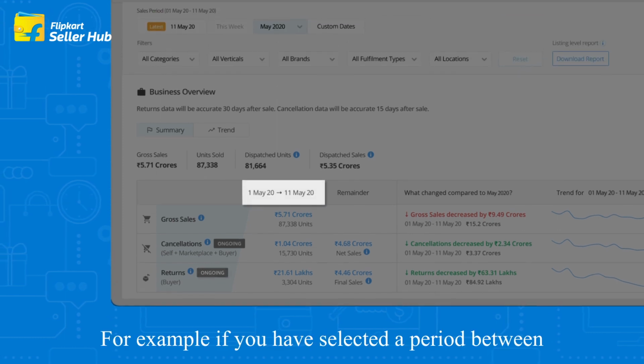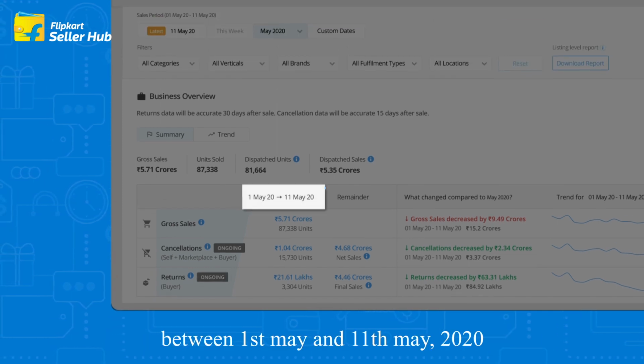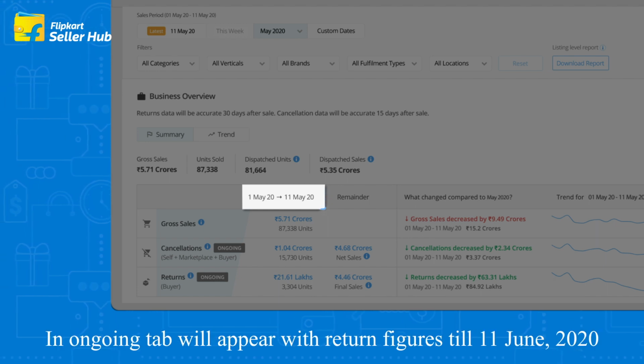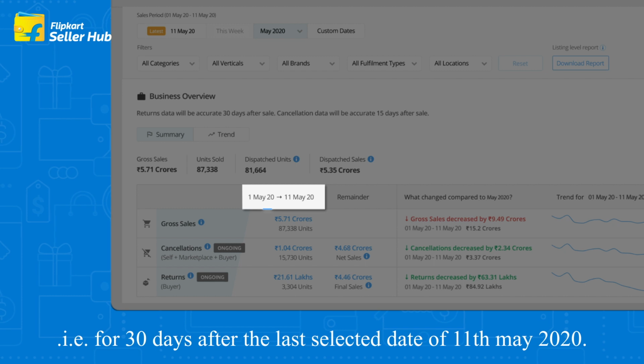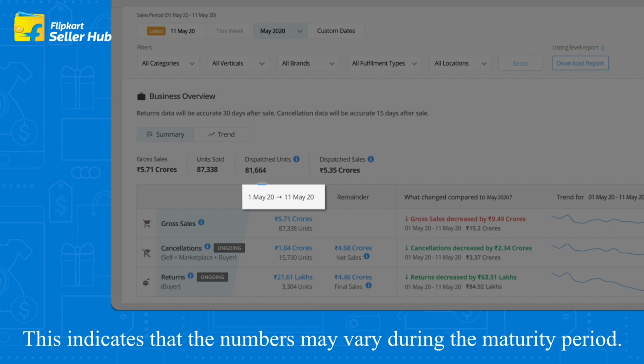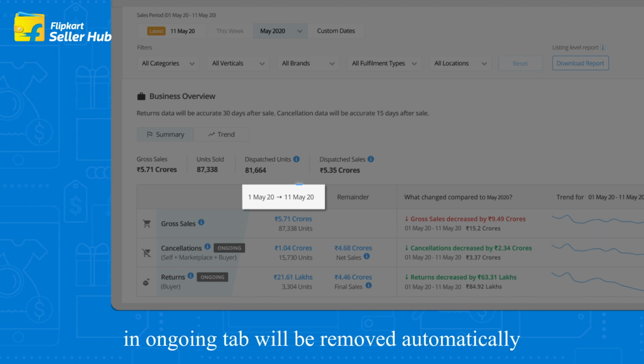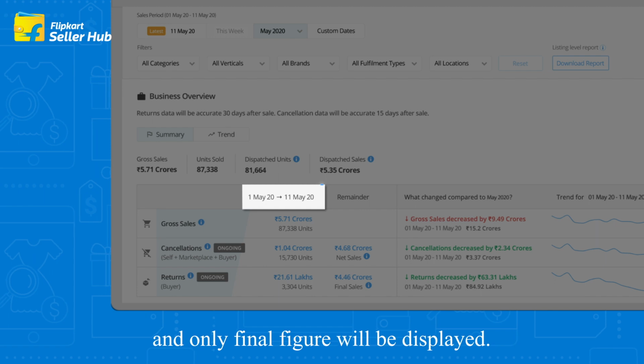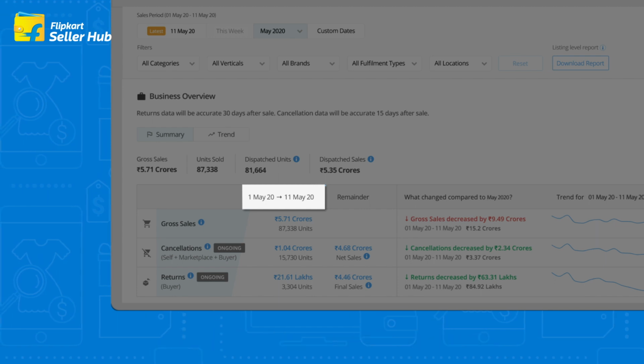For example, if you have selected a period between 1st May and 11th May 2020, the ongoing tag will appear with return figures till 11th June 2020, that is, for 30 days after the last selected date of 11th May 2020. This indicates that the numbers may vary during the maturity period. After 11th June, the ongoing tag will be removed automatically and only the final figure will be displayed.